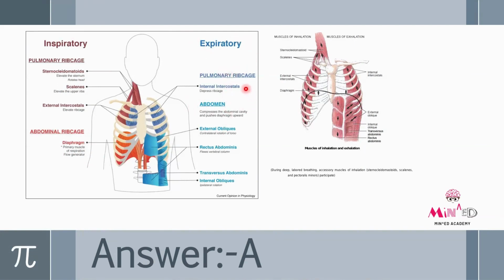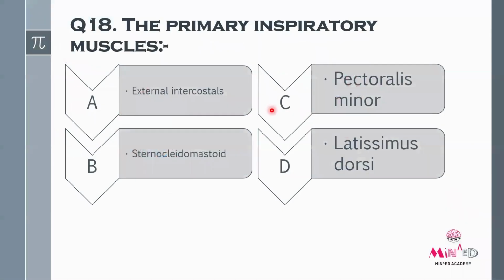First is internal intercostal muscle, which depresses the rib cage. Then we have abdomen, which compresses the abdominal cavity and pushes diaphragm upward. Then external obliquus, contralateral rotation of torso takes place. Rectus abdominis flexes vertebral column, and transverse abdominis and internal obliquus, and then ipsilateral rotation. So, as you can see here, the answer will be answer A.